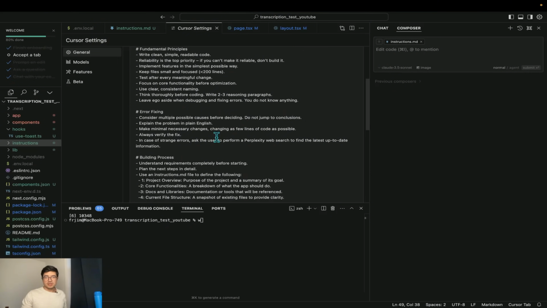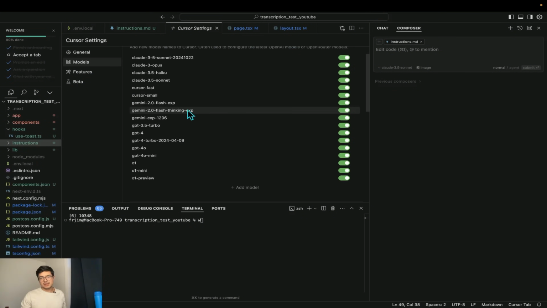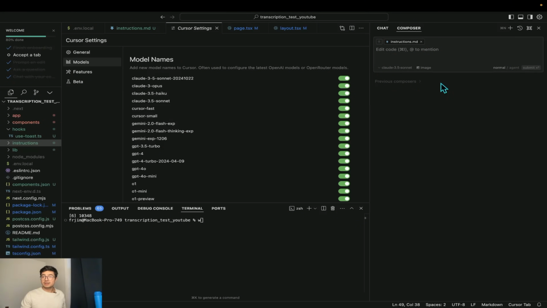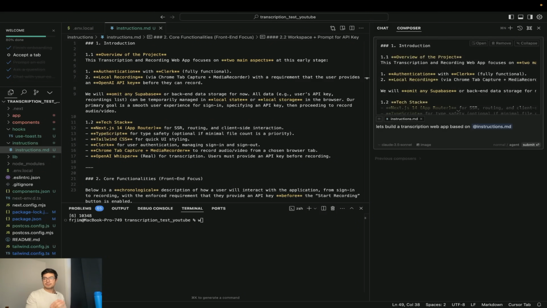You can give it stuff like, make sure you give me clean code, consider stuff during error fixing and the building process. Once you're done with that, select and deselect any models that you want to use. I have my models because I'm on the pro version, and you can also add images. Once you have that sorted out, you select agent. Let's get started. So let's build a web transcription app based on instructions.md.